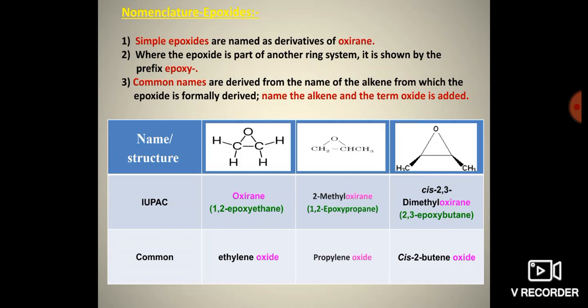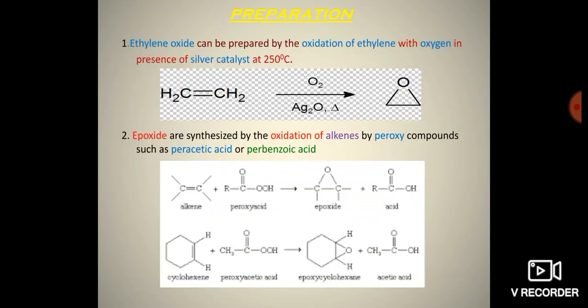For the second one, there are 3 carbon atoms, so we use propylene oxide. For the third structure, there are 4 carbon atoms, and we call it butene oxide, or cis, because 2 methyl groups are on the same side. So we use cis-2-butene oxide. So the next point is the preparation of epoxides.